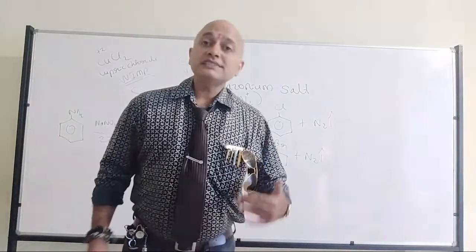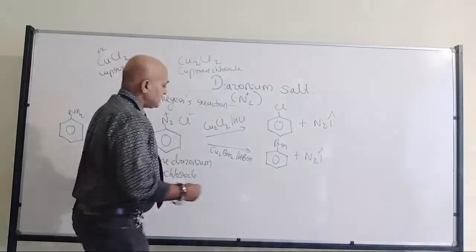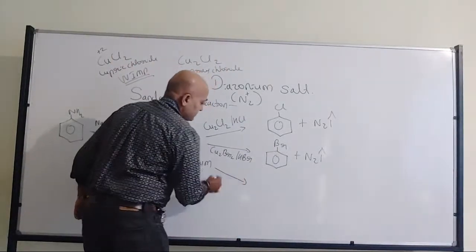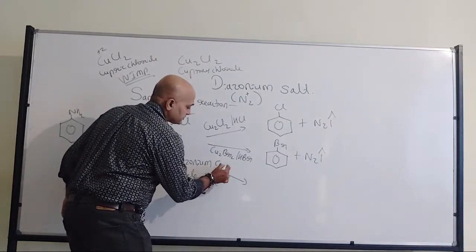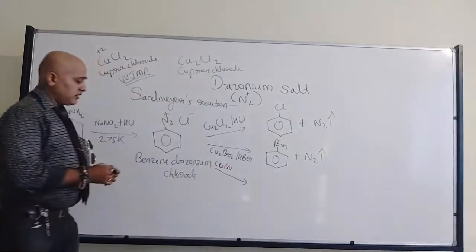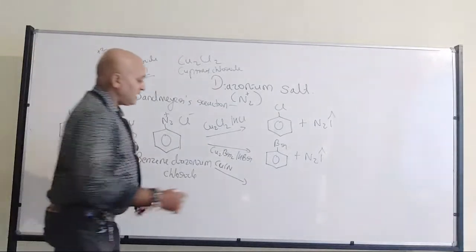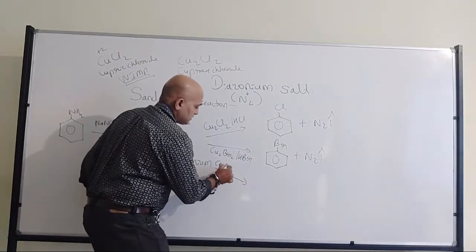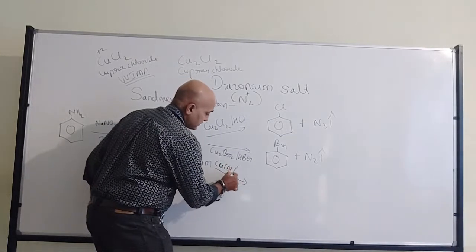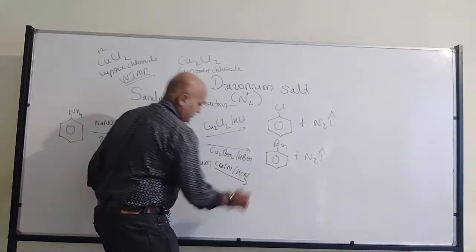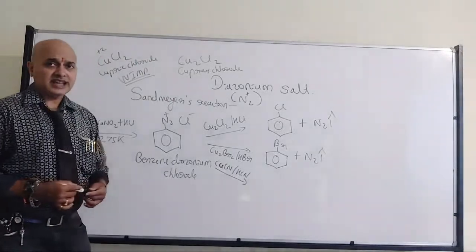Same way, Sandmeyer's reaction is also applicable for conversion of benzene diazonium chloride to respective nitriles, with CuCN, cuprous cyanide, in the presence of hydrogen cyanide.